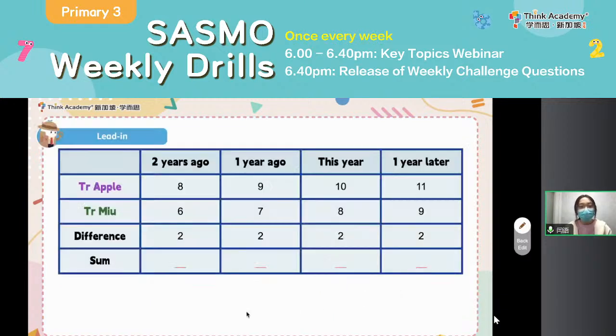So following this, let's move on to the sum. The sum is a bit more complicated, to be honest. So here again, let's start with the same table. As you can see, 2 years ago, teacher Apple was 8 years old. Teacher Mew was 6 years old. So what about the sum? 8 plus 6, that is, oh, good job, very fast, 14.